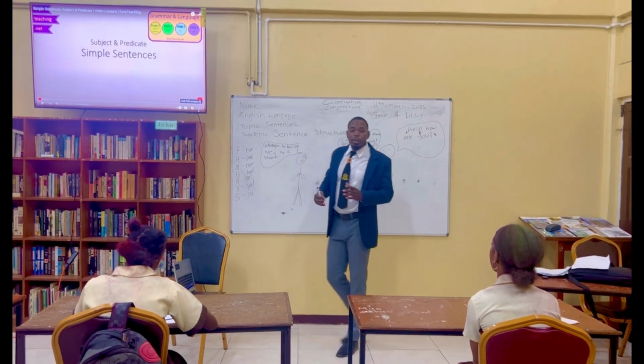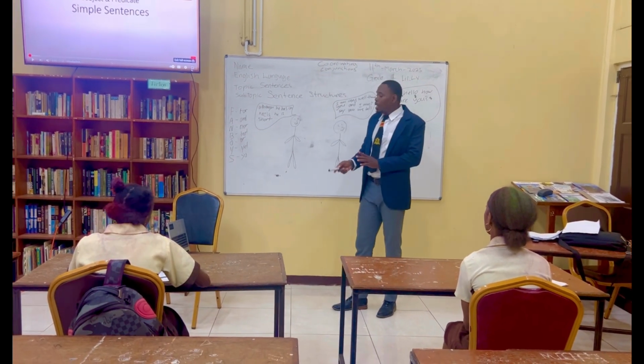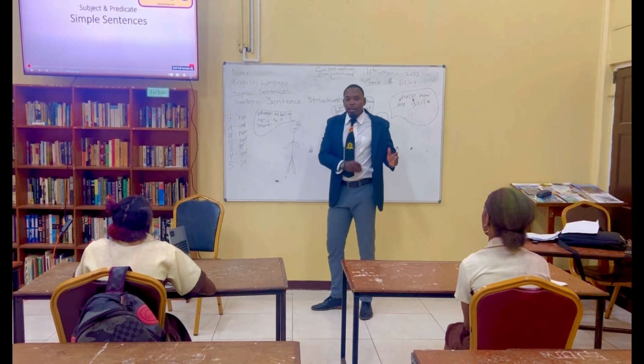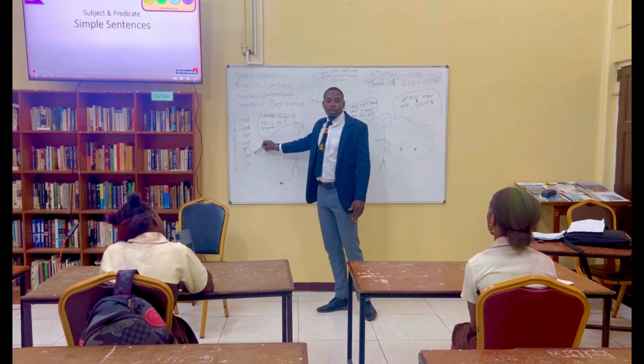Okay, great. So once you see an independent clause, which is the same thing as a simple sentence, joined to a dependent clause using any one of these, then it is a compound sentence. What is it?